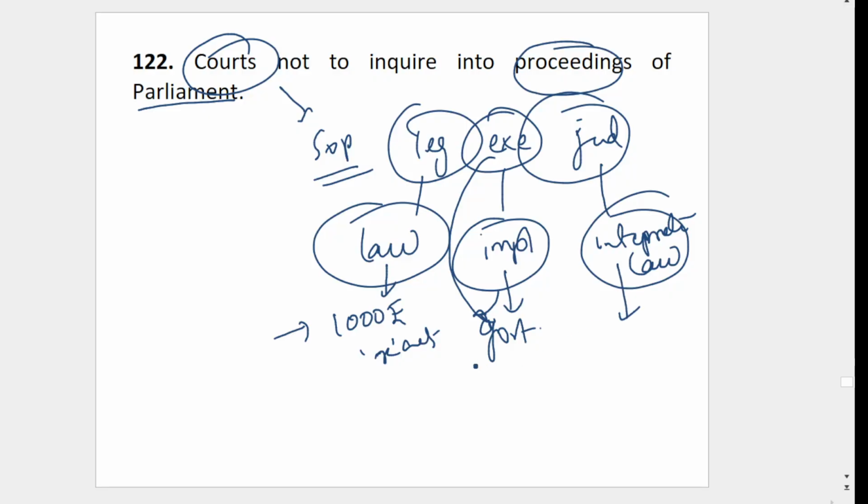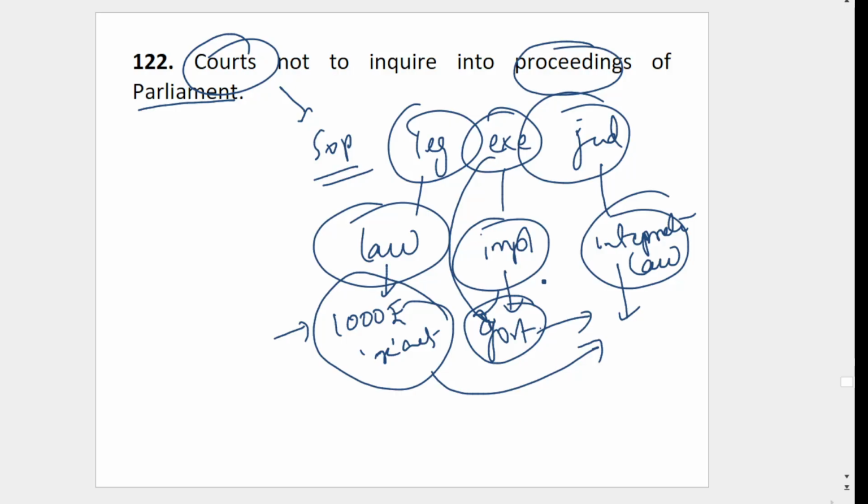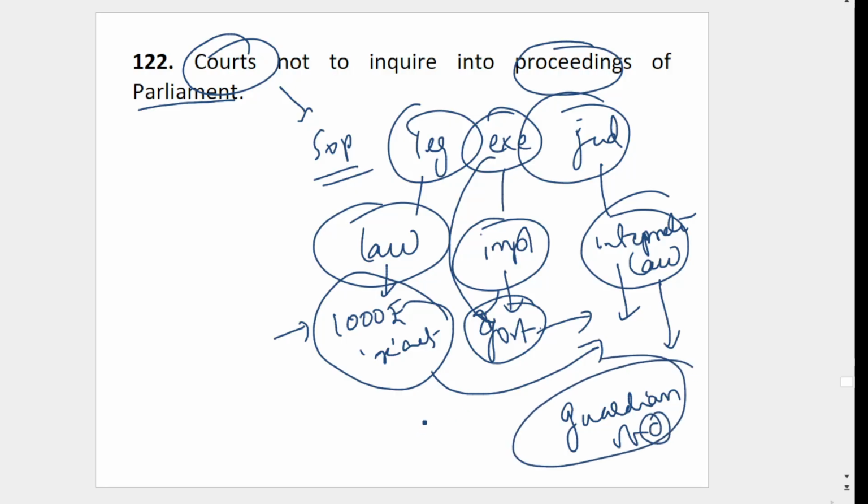Then the judiciary checks whether they are doing it properly, as per law, and whether the law itself is as per the Constitution. So it will check both, whether they are following the Constitution or not, whether they are following proper procedures or not, whether everything is as per the act, as per the law or not. That is it, the judiciary is the guardian of the Constitution. Judiciary is called guardian of the Constitution. Very important. Which of the following is the guardian of the Constitution? Supreme Court.